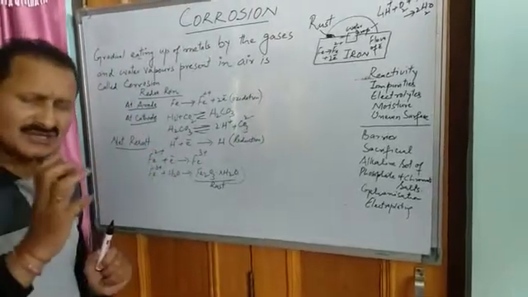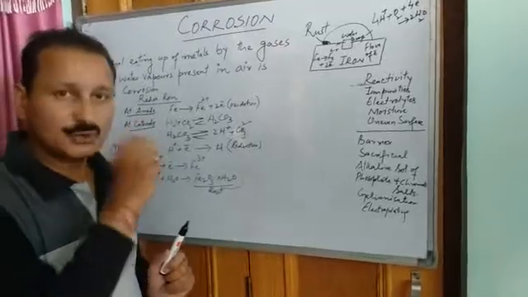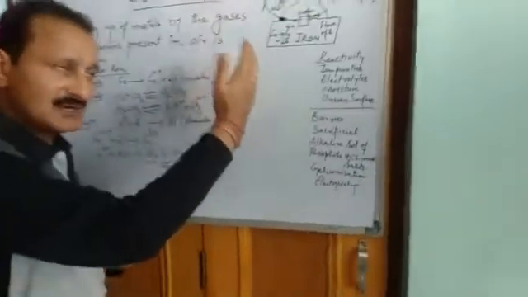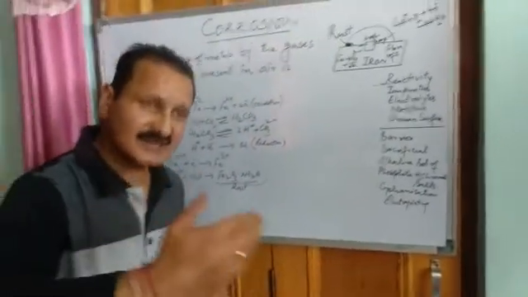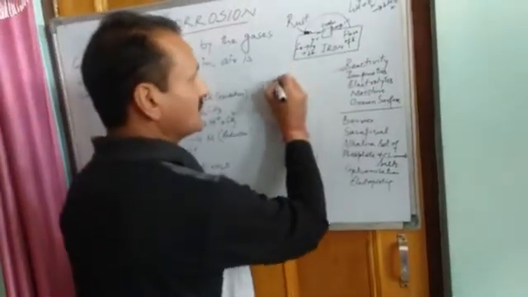Now there are some factors which are responsible for corrosion. That means there are some factors which increase the rate of corrosion. For example, these are some factors.